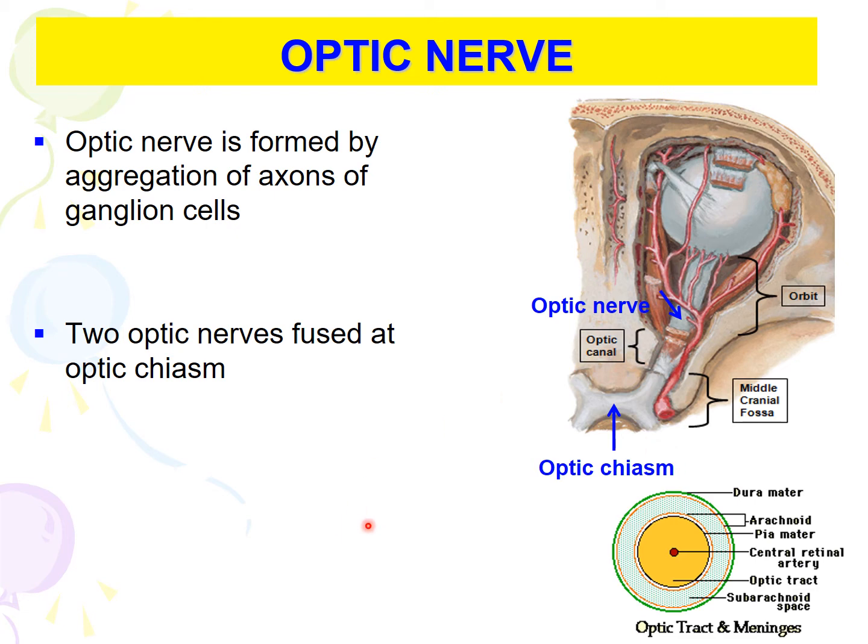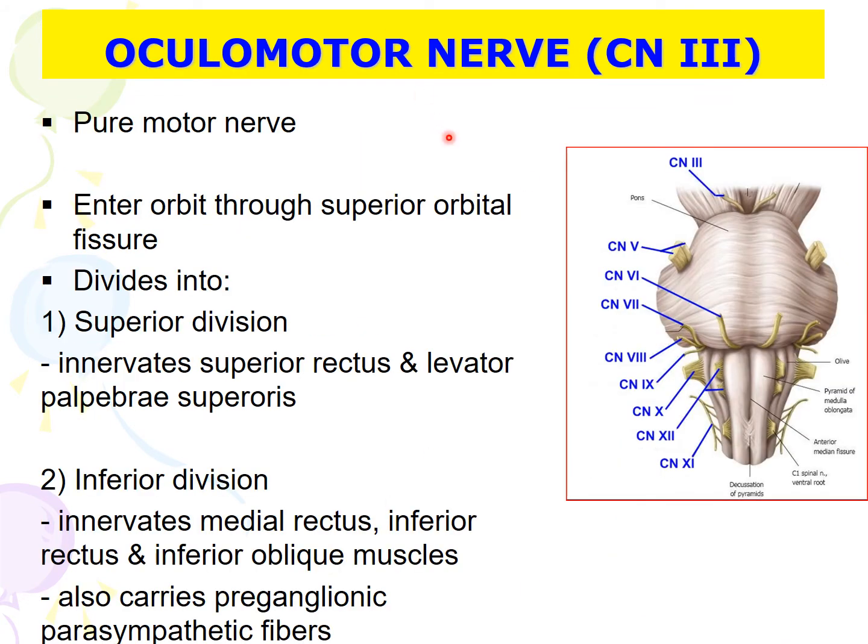And the detail of this nerve I will not talk here because you have learned this in more detail in the neuroanatomy lecture. Oculomotor nerve is a pure motor nerve. It emerges in between the crus cerebri of the midbrain. It enters the orbit through the superior orbital fissure, and soon after it divides into two divisions, superior division and inferior division. Superior division innervates the superior rectus muscle and levator palpebrae superioris muscle. Inferior division innervates the medial rectus, inferior rectus, and inferior oblique muscle.